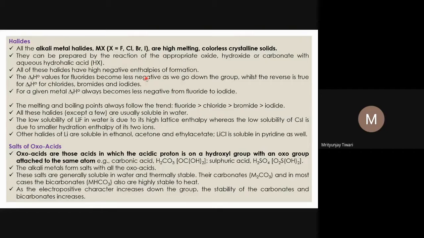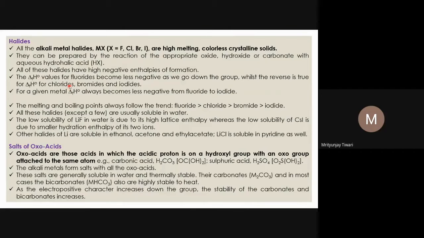However, for the other halides like chloride, bromide, and iodide, we see the reverse order is true. Reverse order means the chloride is much larger in size than the fluoride, and similarly bromide and iodide. So the coordination number is better accommodated with the larger cations.